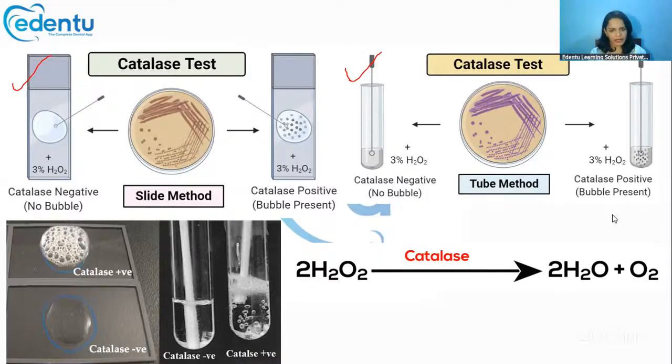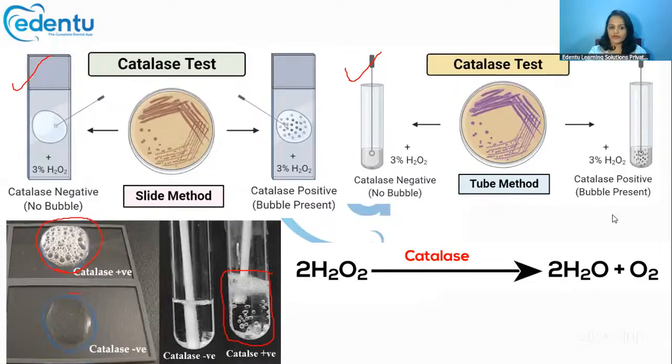Once you add hydrogen peroxide solution, just wait. After some time, if you are able to see effervescence like this, these bubbles that are forming, then that means there is a catalase positive organism present in the sample.